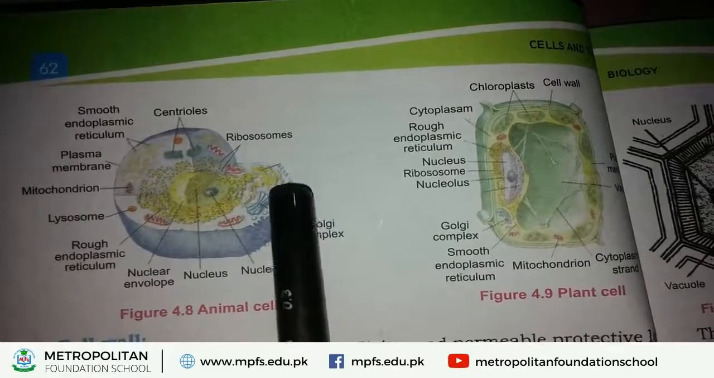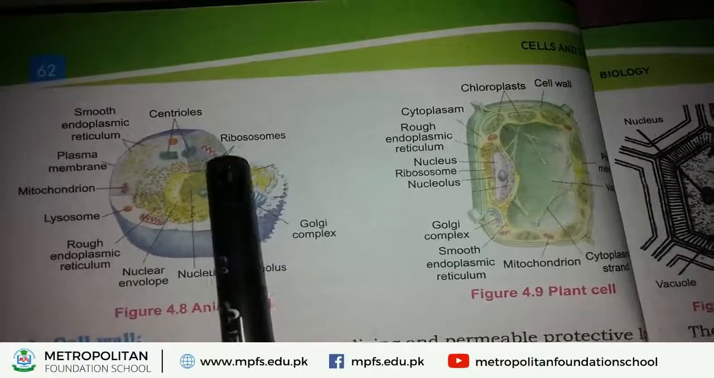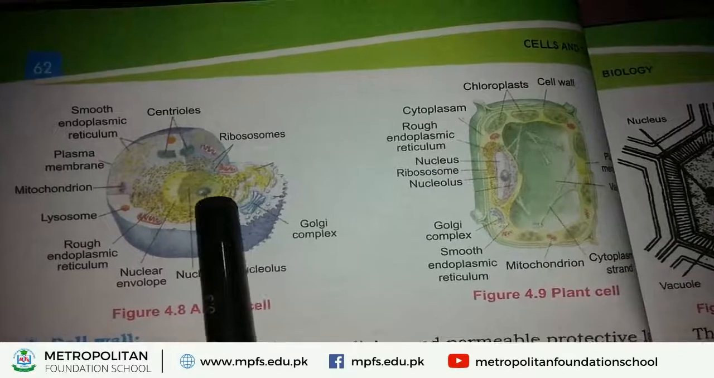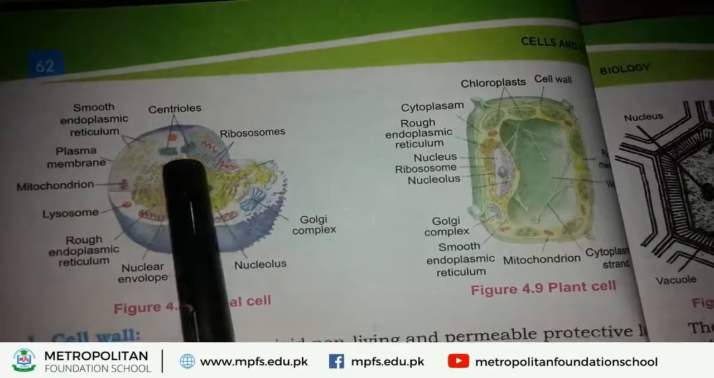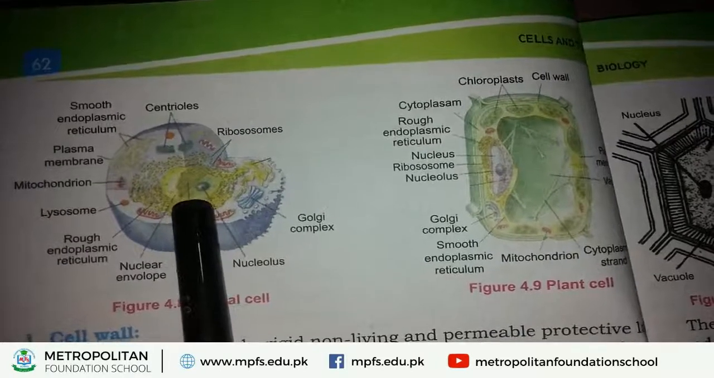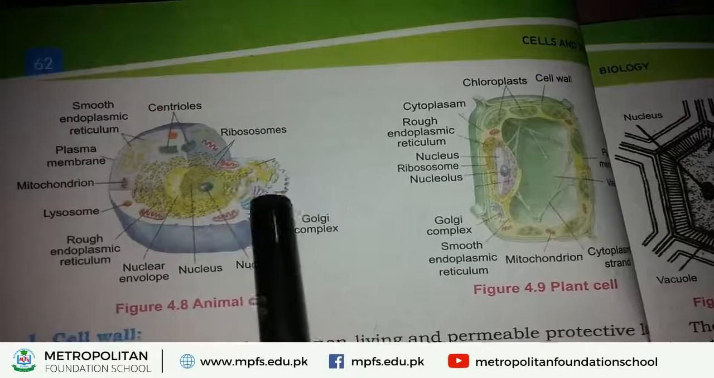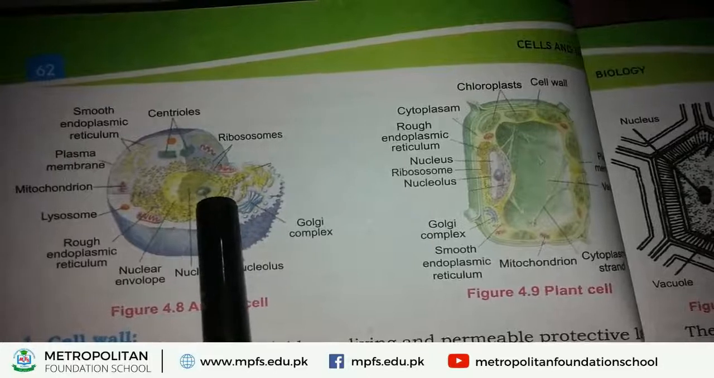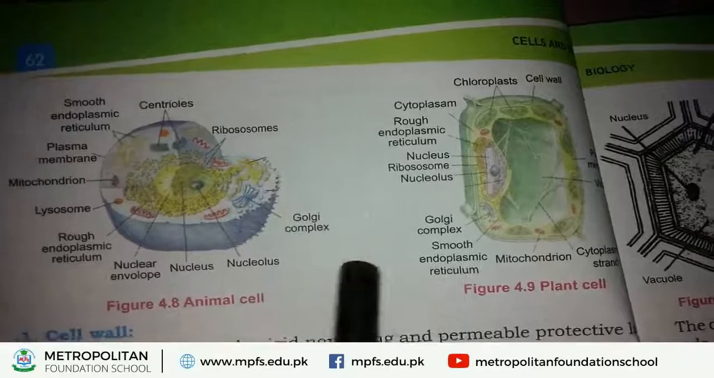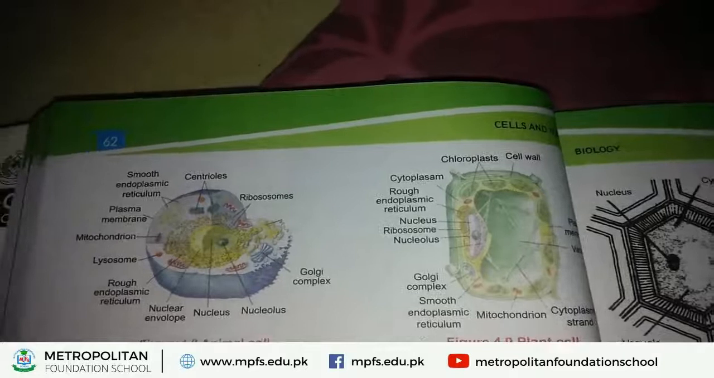Look at this picture of animal cell. In the center of the cell, nucleus is present. It is a spherical or oval shaped body. This nucleus is surrounded by a membrane that is called nuclear envelope or nuclear membrane. Next, inside the nucleus of the cell, a spherical shaped structure is present that is called nucleolus. These are some basic parts of animal cell.